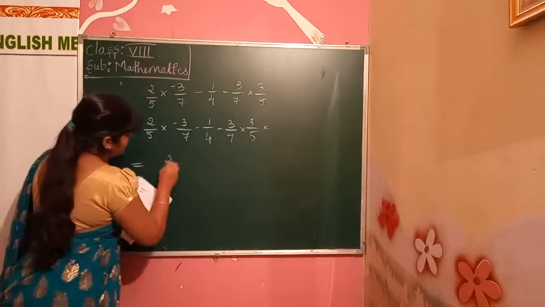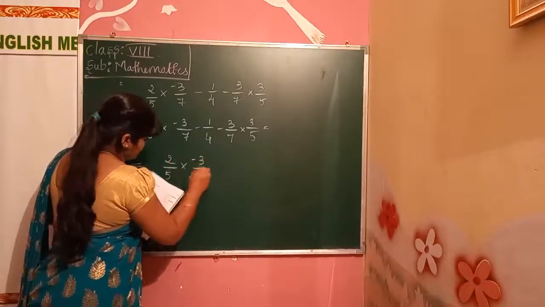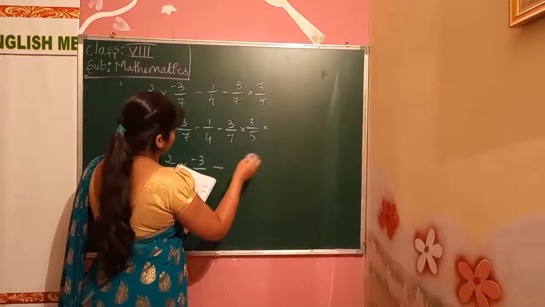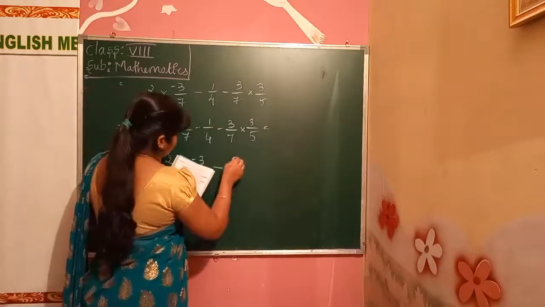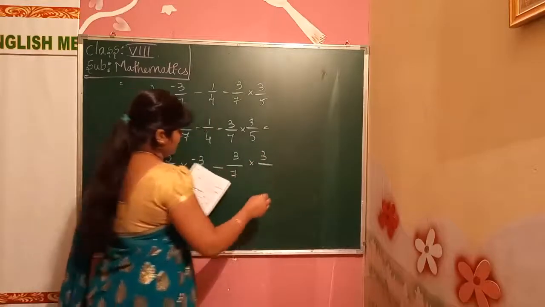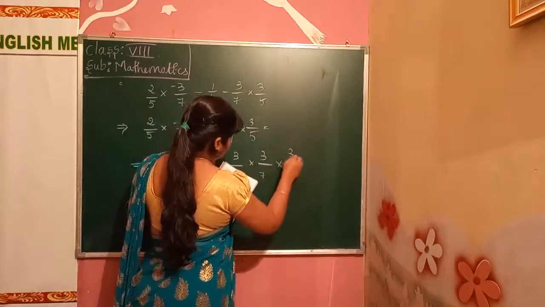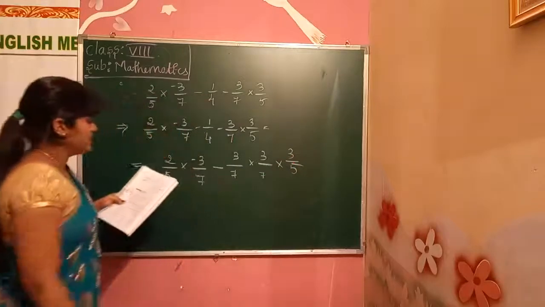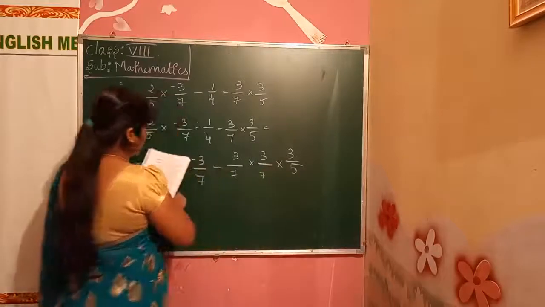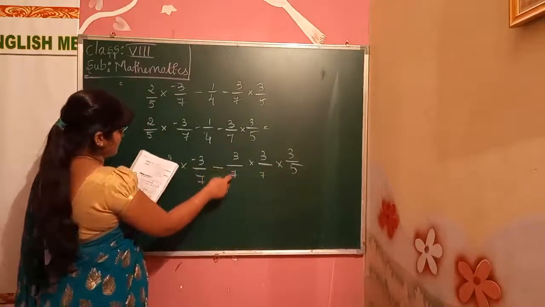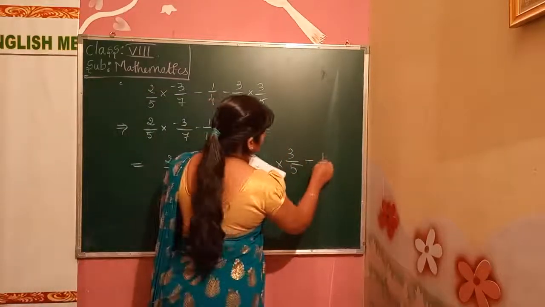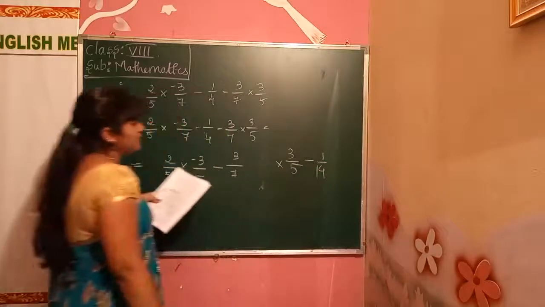We get 2 by 5 into minus 3 by 7 minus 3 by 7 into 3 by 5. The answer will be 2 by 5 minus 3 by 7 minus 3 by 7 into 3 by 5 minus 1 by 14.